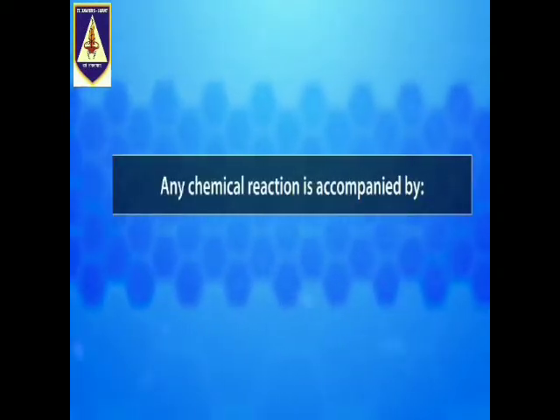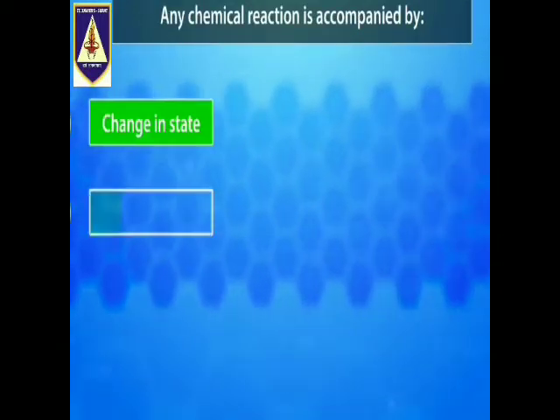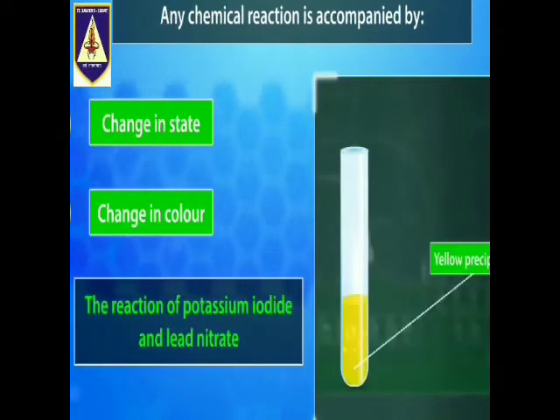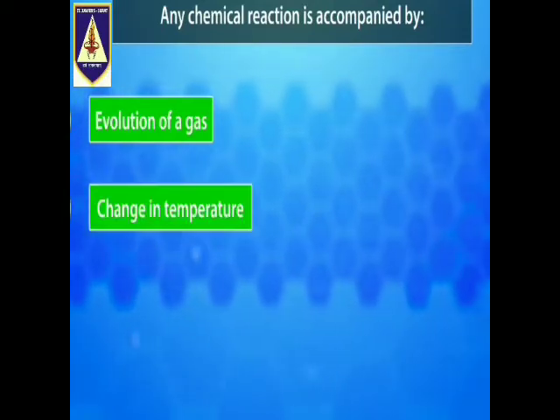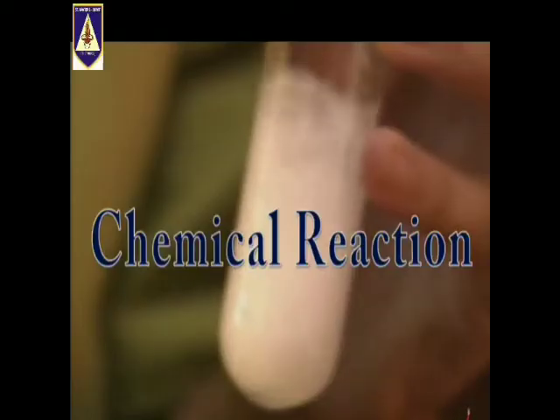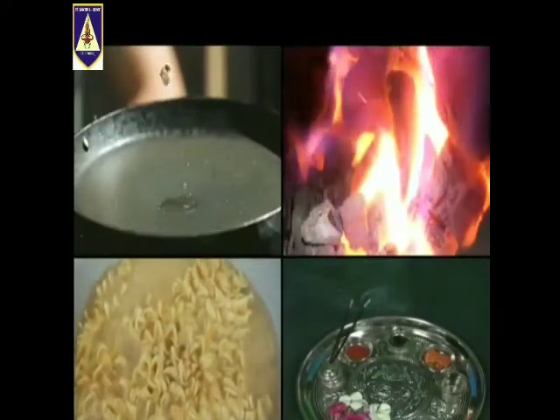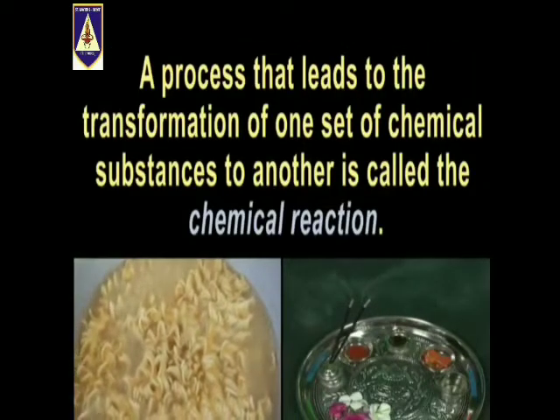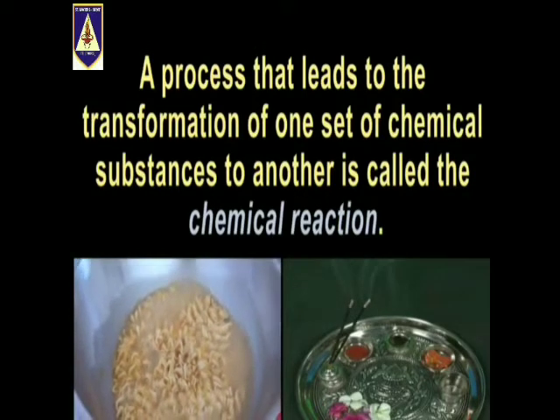How can we confirm that a chemical reaction has taken place? Simple, by observing change in state and change in color as observed in the reaction of potassium iodide and lead nitrate, or by evolution of a gas and change in temperature as observed in the reaction of zinc metal and dilute sulfuric acid. Many of the changes you observe in your daily life are chemical reactions. A process that leads to the transformation of one set of chemical substances to another is called a chemical reaction.